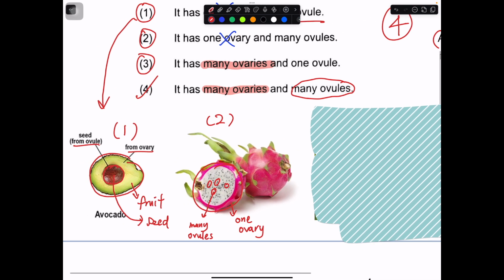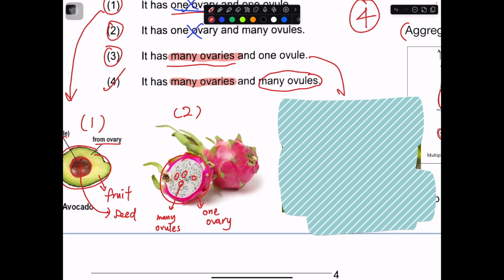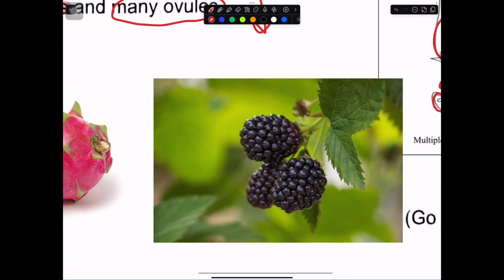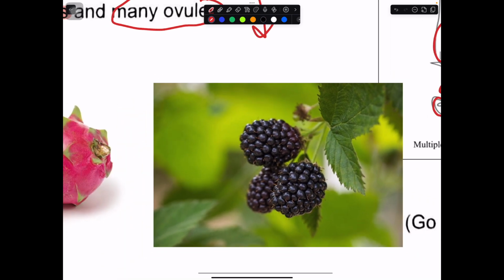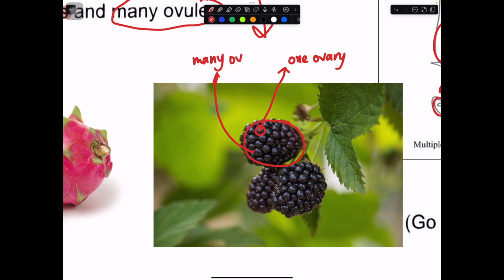So number 3 will be quite difficult to find, but I managed to find one. It's called the blackberry. Yeah, over here. So this part, actually the whole thing developed from one flower. So each part is developed from one ovary, and you can see there's a lot of it, right? So the whole thing developed from many ovaries.